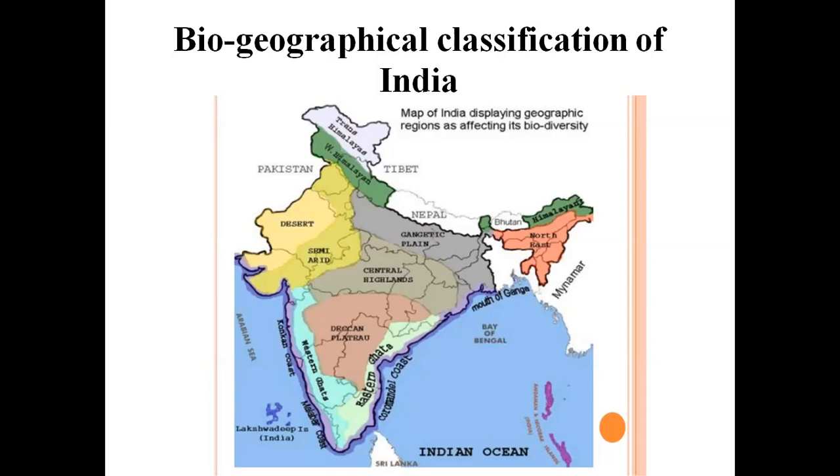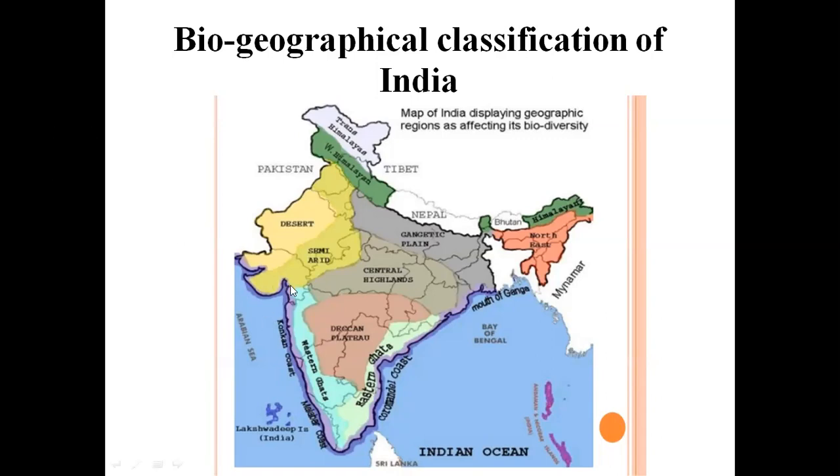This zone is spread over 1,07,600 square kilometers. In Rajwara, it has spread over 4,400 square kilometers. Okay, so next, coming to the Western Ghat region.